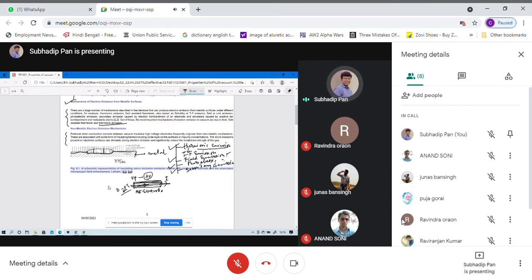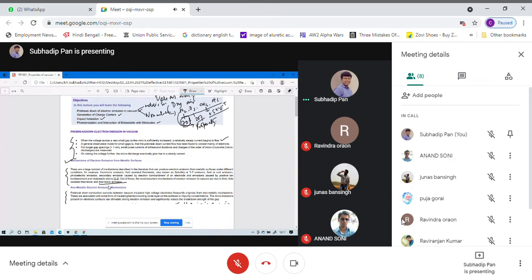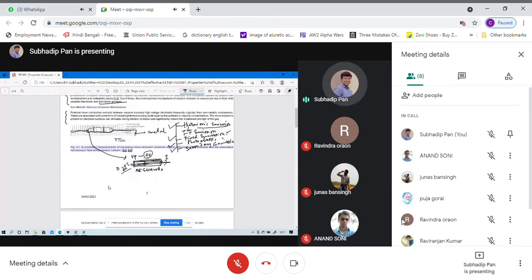Okay, so here, in the case of a metallic surface, we will see the insulating micro-insulation vacuum. That is what will be discussed in this part, and also in this part. So that thing we will discuss on these things.